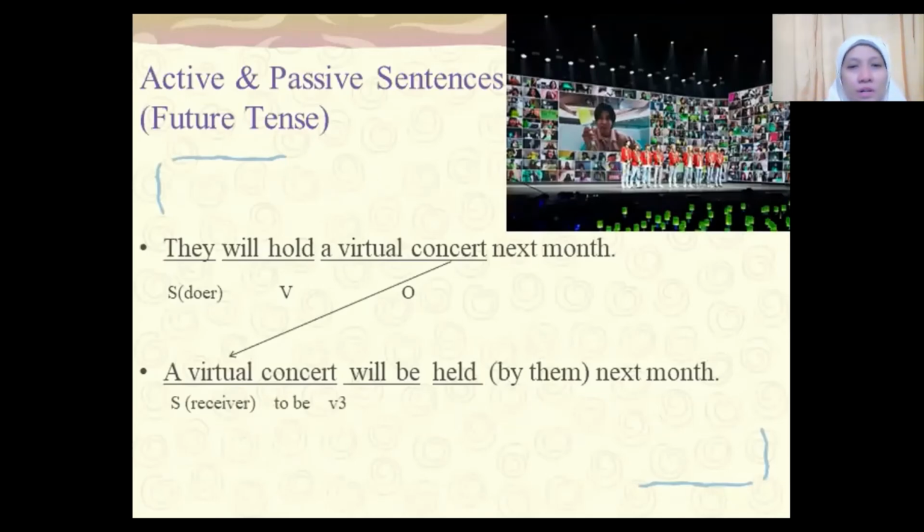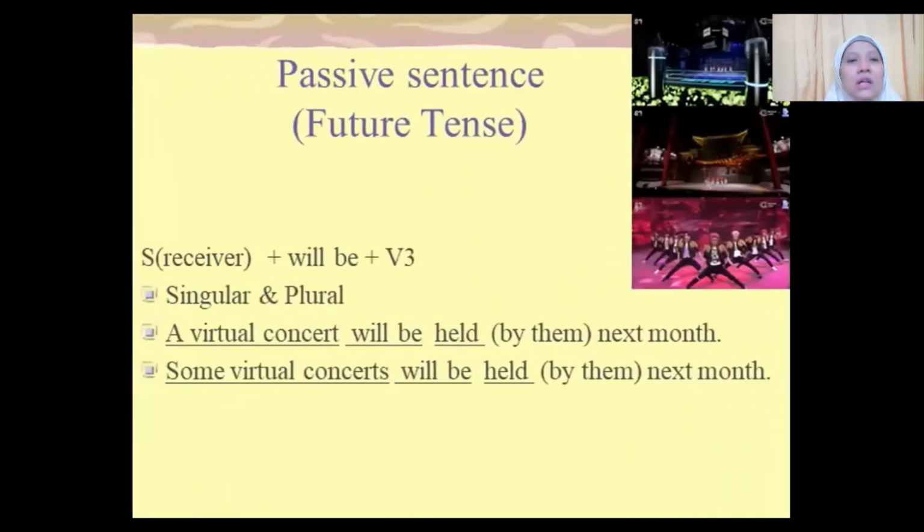A virtual concert will be held by them next month. If we have plural, the sentence will be: some virtual concerts will be held by them next month. Because we have the auxiliary will, singular or plural is similar: will be and then verb 3.